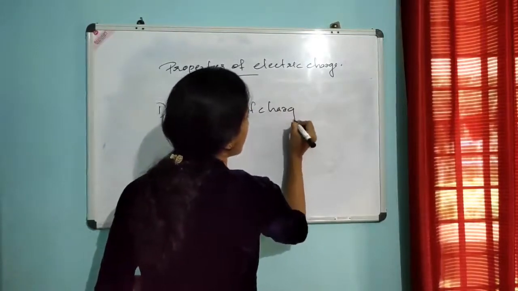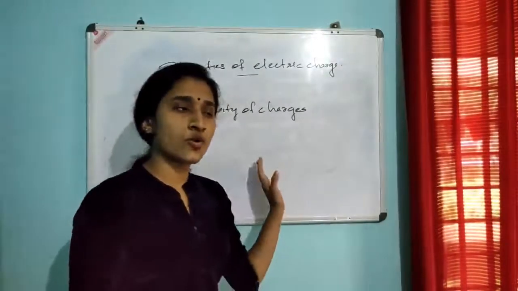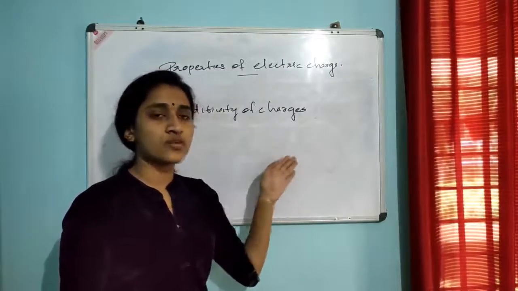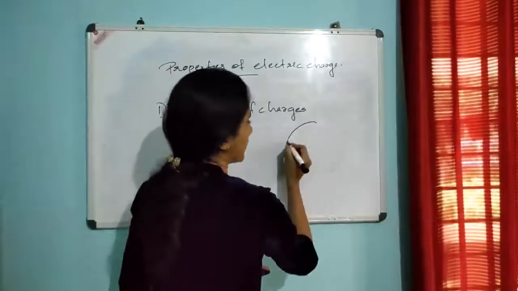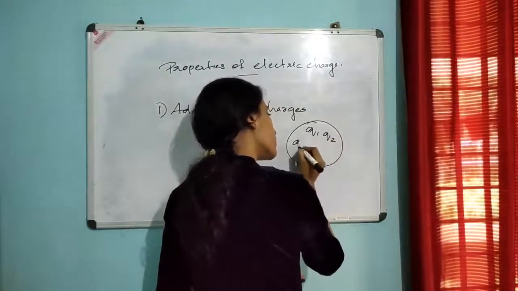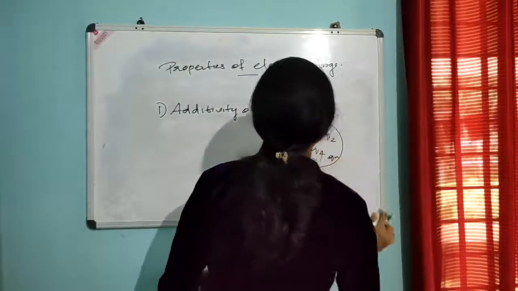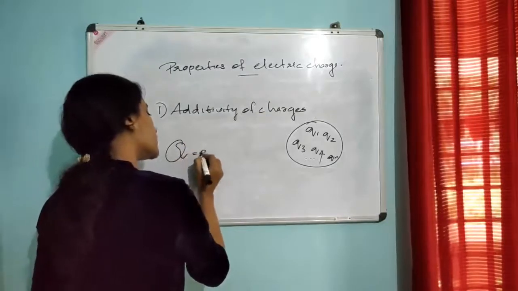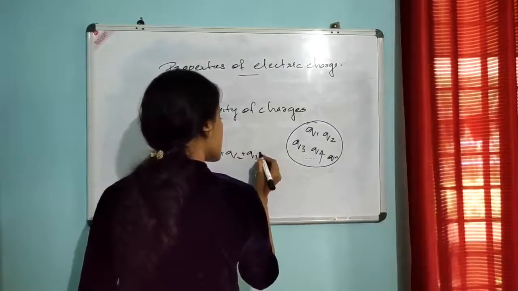Additivity of charges. This means the total charge of a system is the algebraic sum of charges present in that system. Consider a body of charges Q1, Q2, Q3, Q4, etc. Qn. Then the total charge of the body Q is equal to Q1 plus Q2 plus Q3 plus etc. up to Qn.